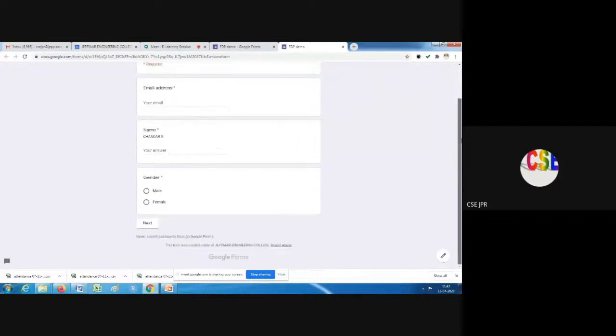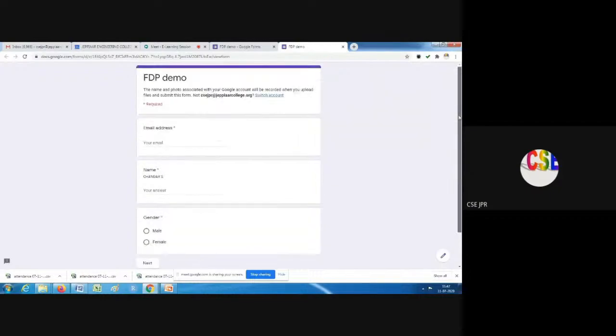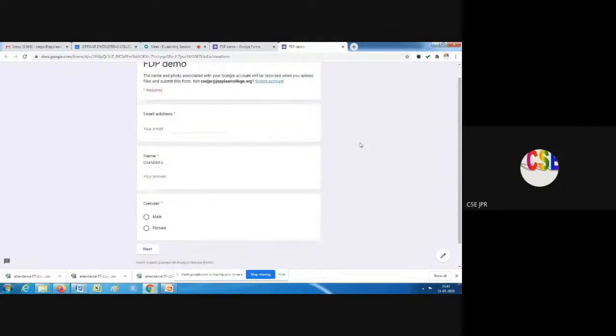Like this we can create any forms, and we can collect information from students as well. Or if you want only text, we can collect some information, or we can receive some assignments also. But in Classroom there is more sophistication and we can control easily, but here we cannot control. We have to do it manually.